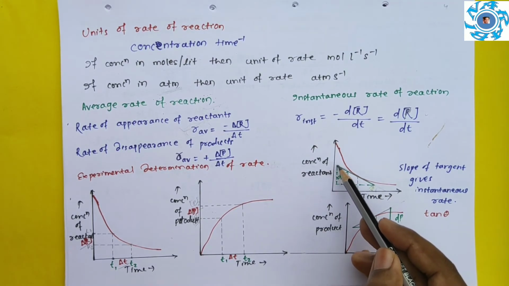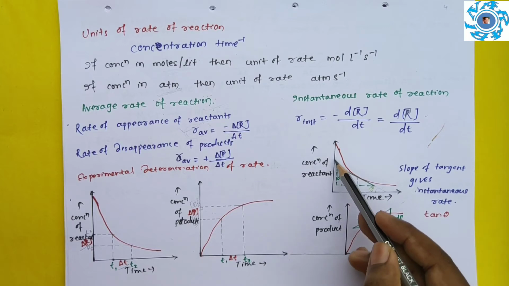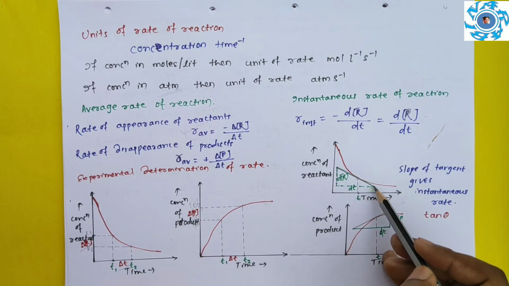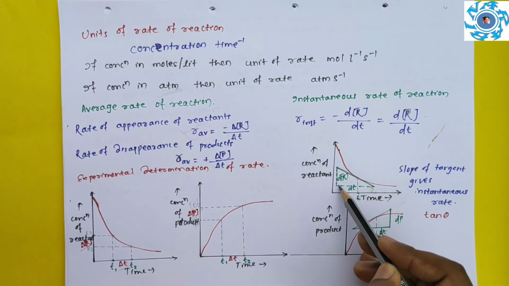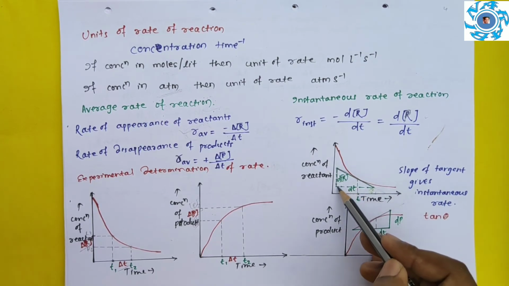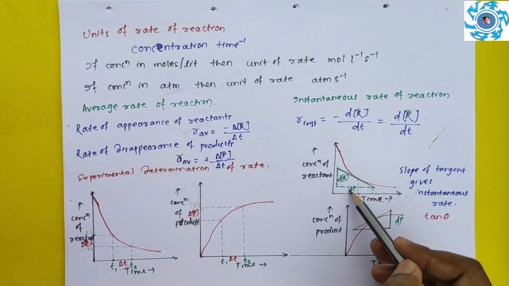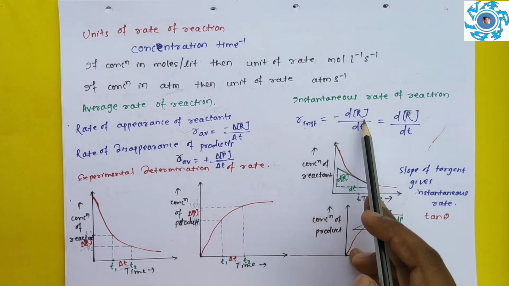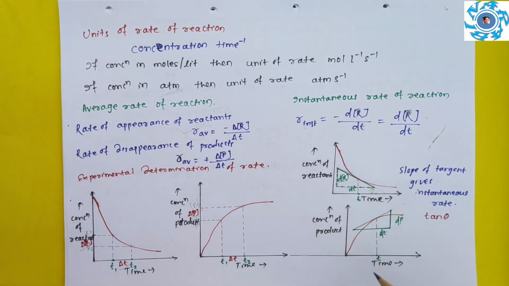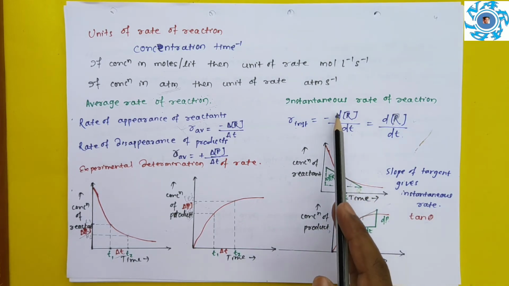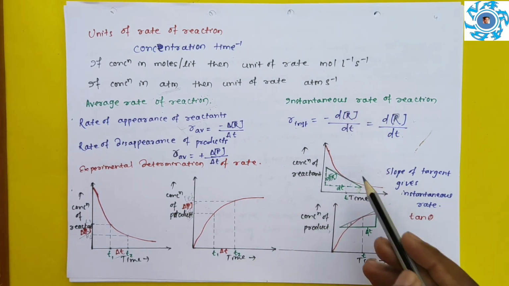Next, we will draw a parallel line to the y-axis, and from here we will draw a parallel line to the x-axis. They will intersect at some point. This will give the value of dR. This will give you the value of dt. Then R instantaneous, that is the instantaneous rate of reaction, is minus d[R]/dt. You find out.